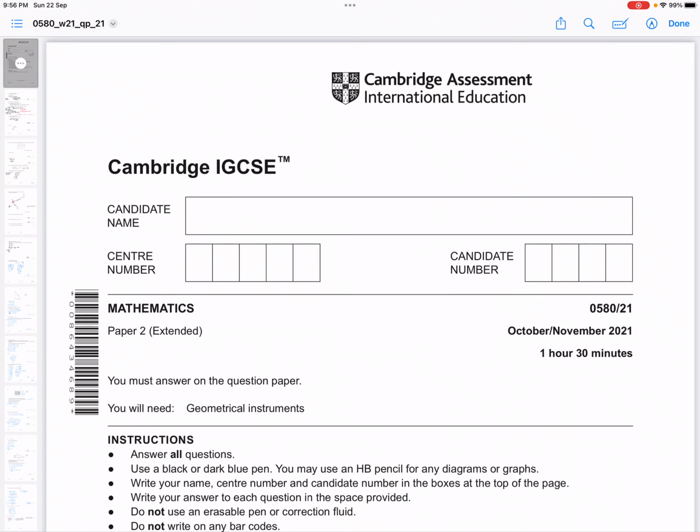Assalamu alaikum. This is Mathematics Paper 2 Extended. Code is 0580. Paper 2 Variant 1, October, November 2021.